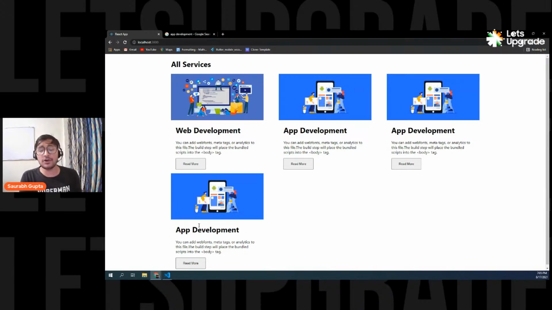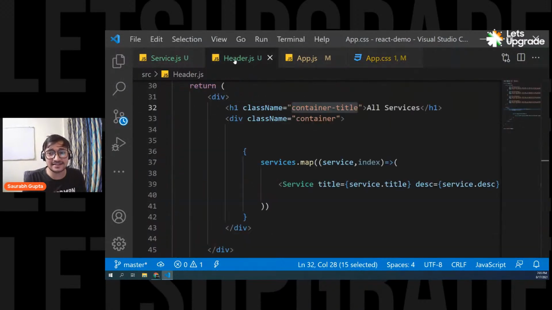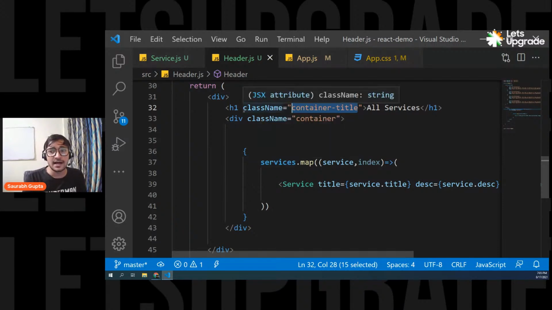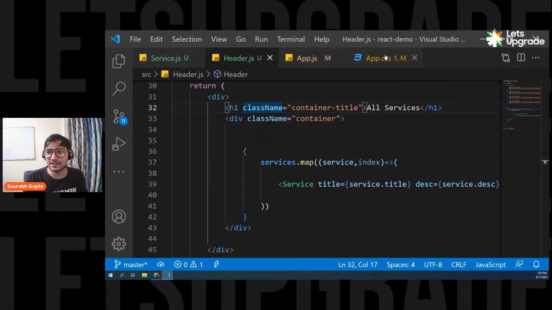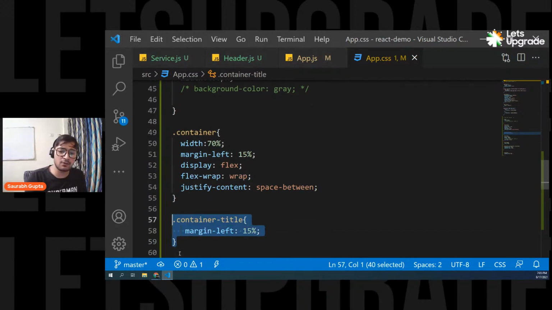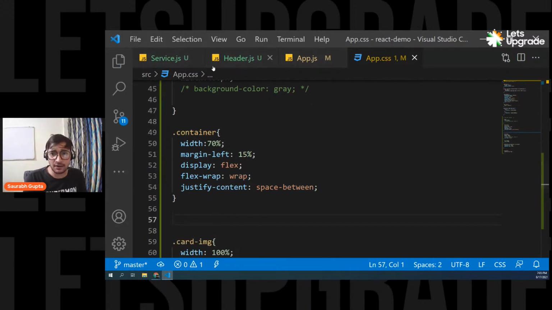So everyone, are we clear with this, guys? So inline CSS works or not? It works, but the way of writing it is different because you know that it's not HTML, it's JSX. So for everyone who is asking for inline CSS, I'll tell you how to write it. Remember, guys, let's say I remove this CSS. Everyone, please focus here now. I don't want to write it like this. I want to give margin left by using inline CSS.